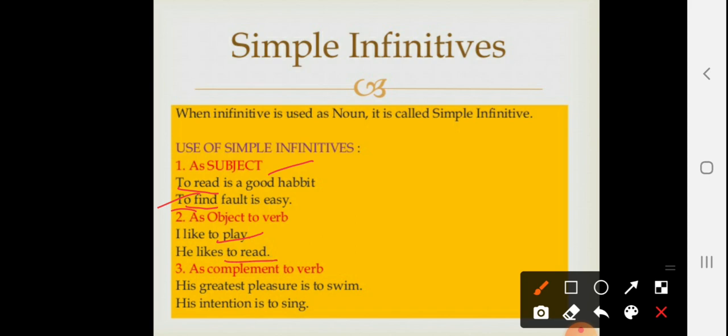They can be used as complement to the verb. His great pleasure is to swim, to sing. In all the sentences you see that before every verb, to is used: to dance, to write, to laugh. When you write to before the verb, that is infinitive kind of verb, right?